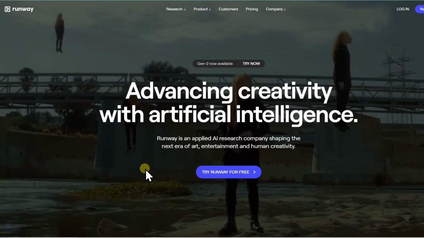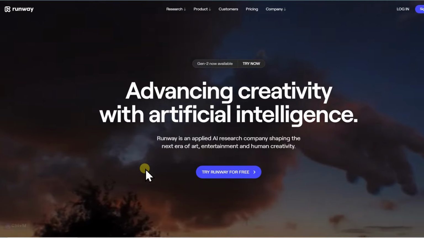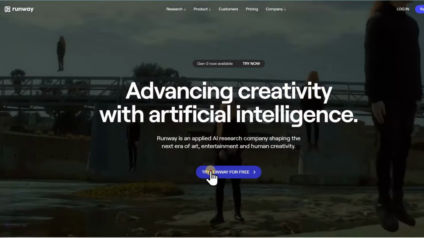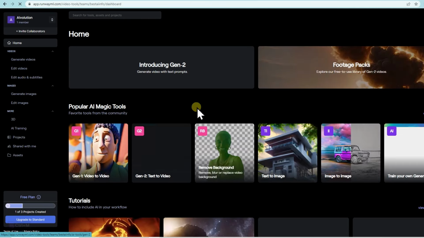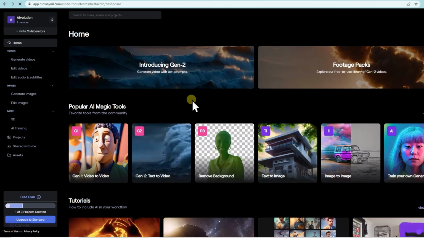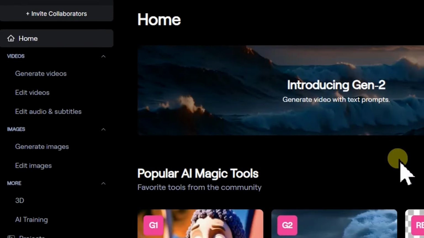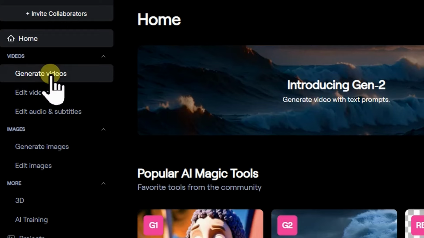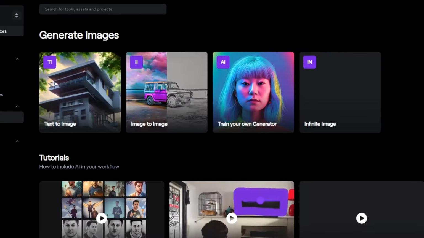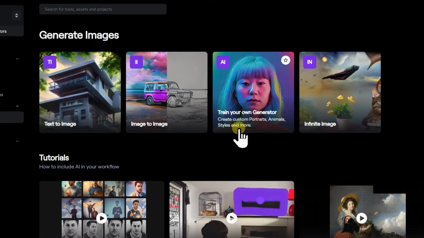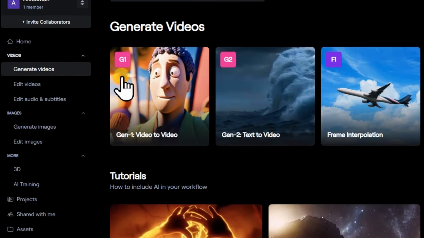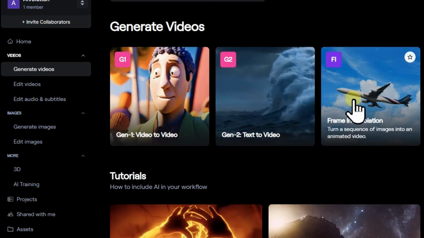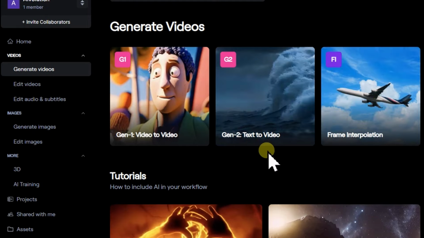Hi guys. Let's start with RUNWAY. Let's log in, and we can quickly register through email. I want to show you the text-to-video feature, which is just one of the many creative opportunities that RUNWAY offers. Take a look. It provides fantastic creation possibilities for both images and videos. In another video, we'll talk about its other features, but today, let's focus on creating a video from text.